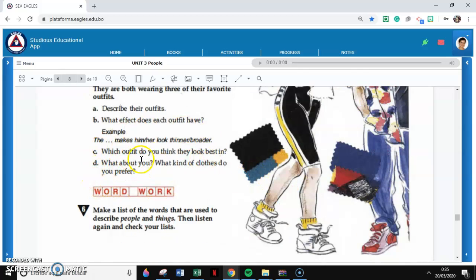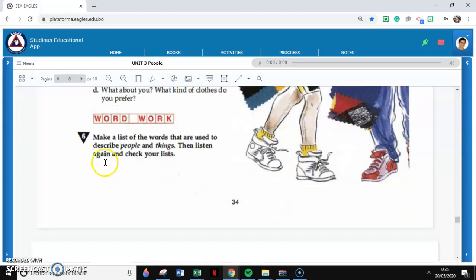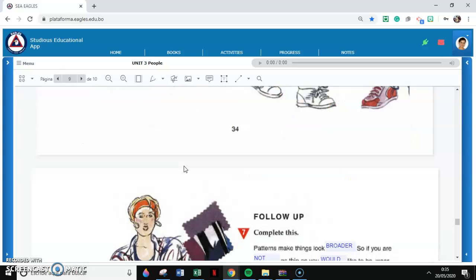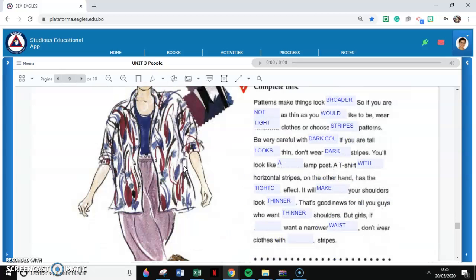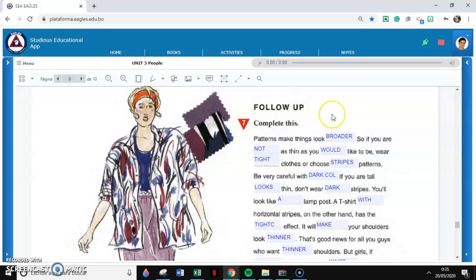So which outfit do you think they look best in? What about you? What kind of clothes do you prefer? And here on exercise 6, word work, make a list of the words that are used to describe people and things. Then listen again and check your list. So I would like you to write down these words in your notebook, please, okay? And then let's move on to exercise 9.